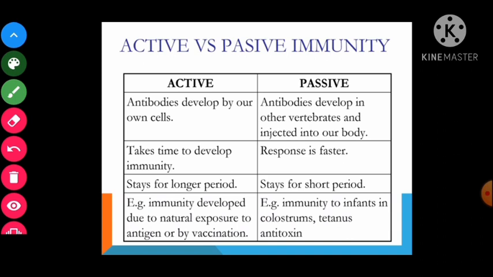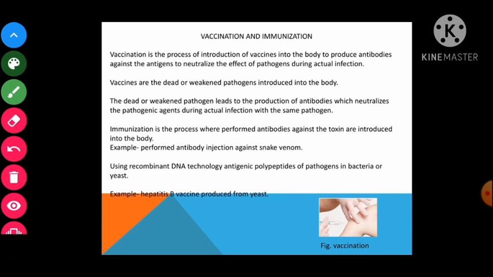What is the main difference between active immunity and passive immunity? In active immunity the antibodies are developed by the body on their own, and in passive immunity antibodies are developed in the other organism and injected into our body, right? So this is the difference between active immunity and the passive immunity. Let us talk about another very important topic, that is vaccination and immunization.